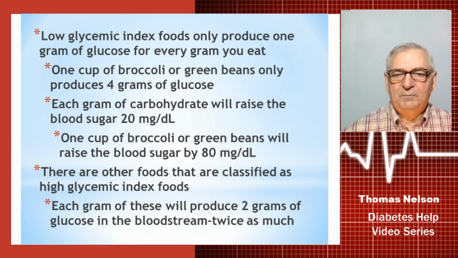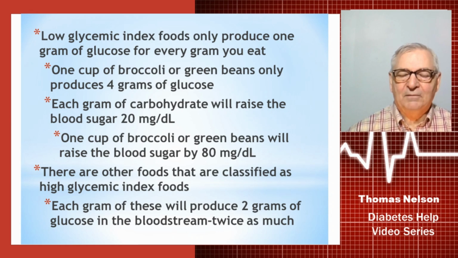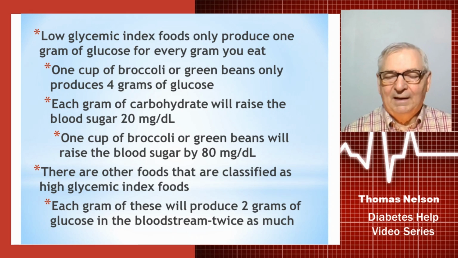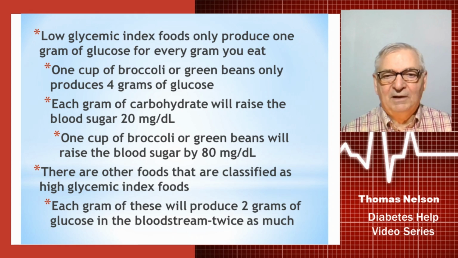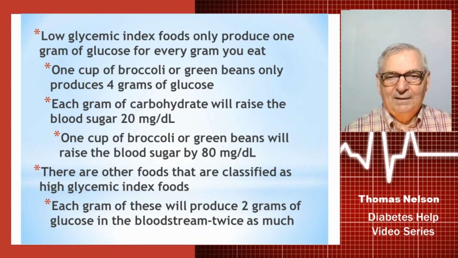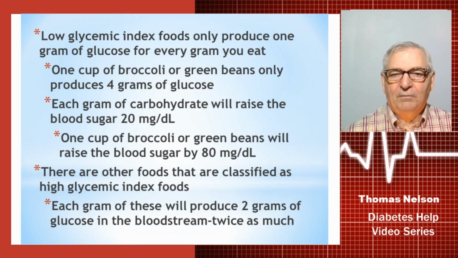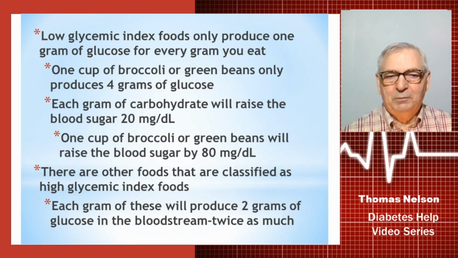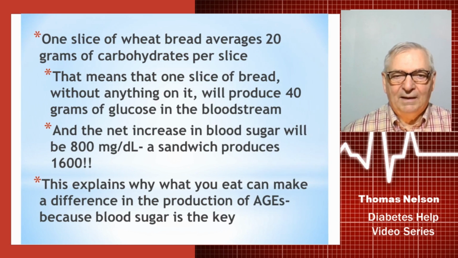Now, you may recall from other videos, your body normally tries to maintain between 80 and 100 milligrams per deciliter of glucose in the bloodstream at any given time to prevent any damage to the blood vessels. So obviously, a cup of broccoli or green beans isn't going to really cause very much in the way of damage. But the other foods, like I mentioned, the high glycemic index foods, those potatoes, rice, sweet potatoes, and wheat especially, they're going to produce 2 grams of glucose in the bloodstream per gram of carbohydrate. So they're going to double it. And so twice as much is going to enter the bloodstream.